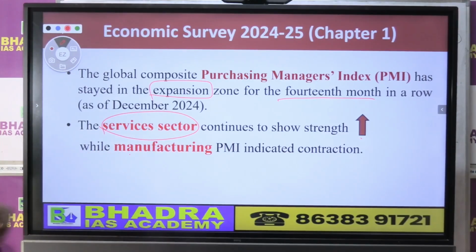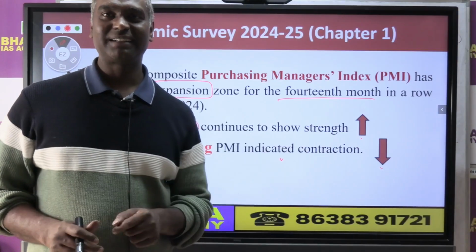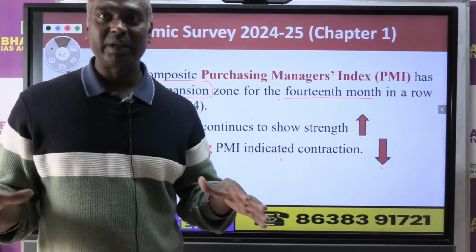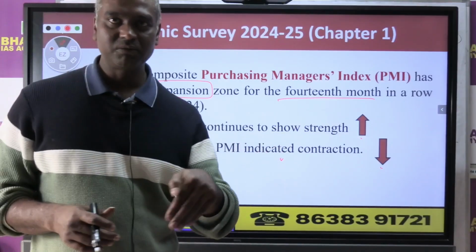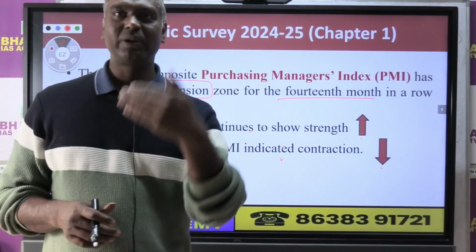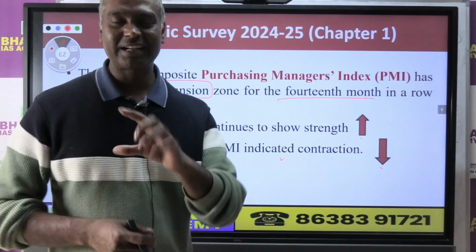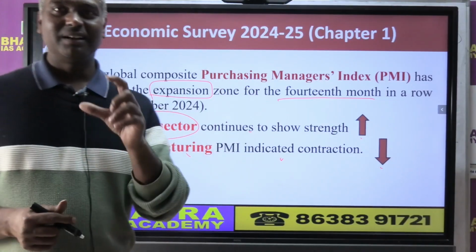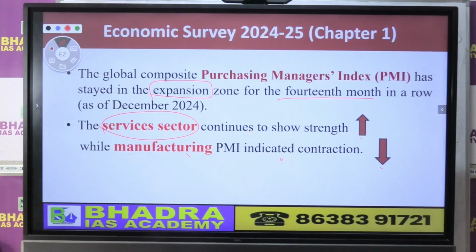Whereas the manufacturing PMI index showed a negative trend, meaning it is going down. So as I told you, in the global economy in the last year, the manufacturing sector was going down, the service sector was going up. So in the exam, they can give you such options in statement-based questions in prelims. This is the understanding of the basic points of the economic survey. Clear?